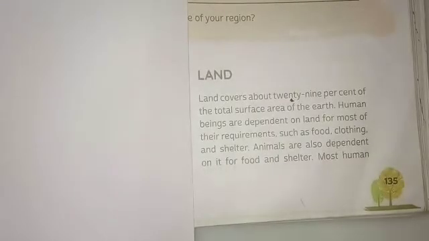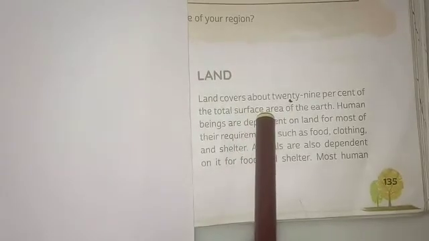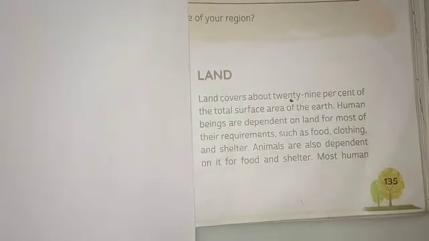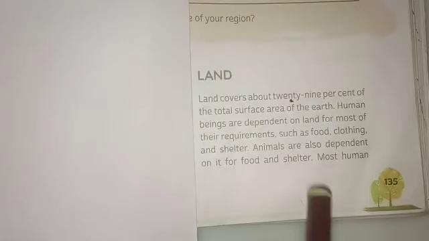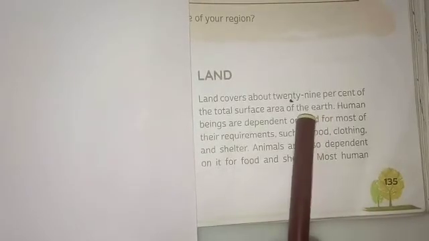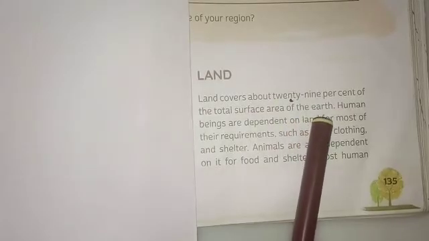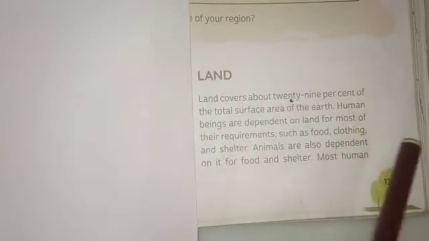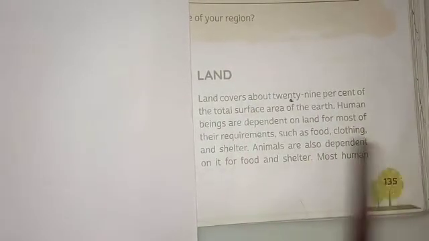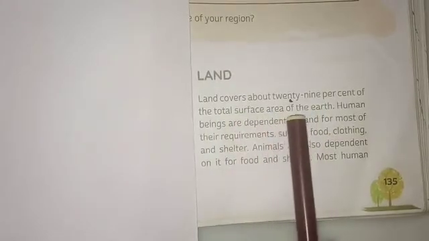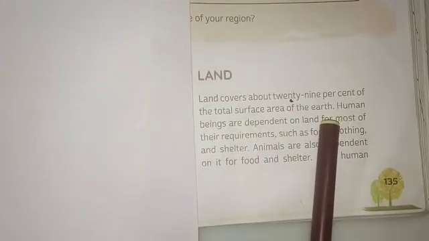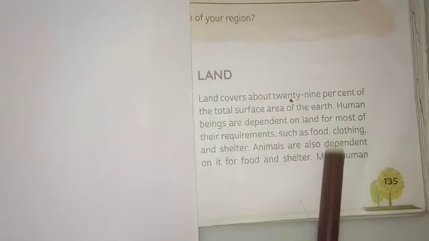As we study the land, land covers about 29% of the total surface area of the earth. That is, of the total surface area of the earth, what percentage is covered by land? 29% of the total surface area is covered by land. It can be mountains, plains, desert, coastal, any of that kind, but it totally covers 29% of the total surface area of the earth, because the remaining 71% consists of water.